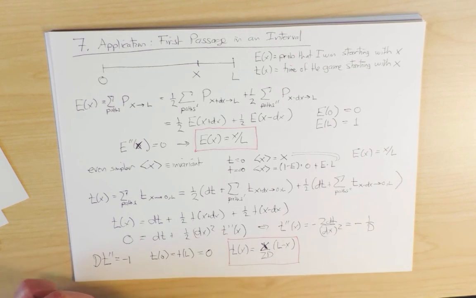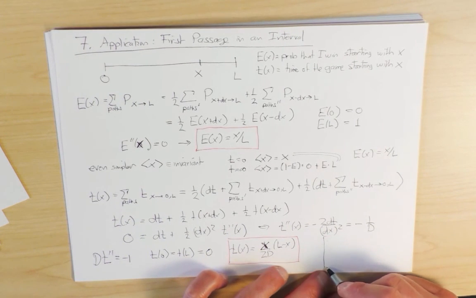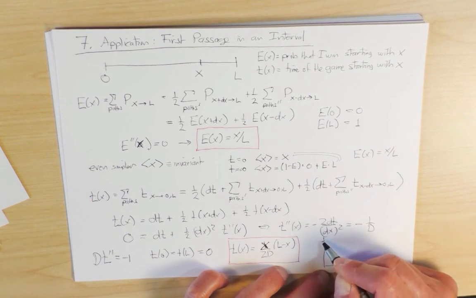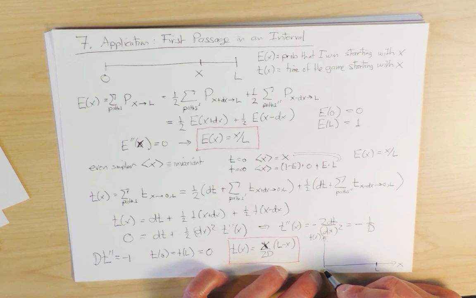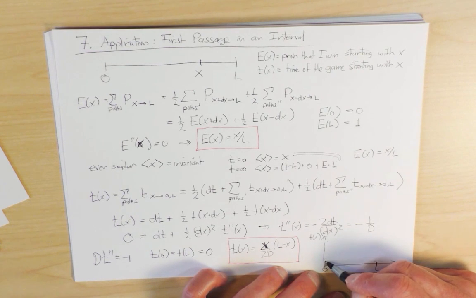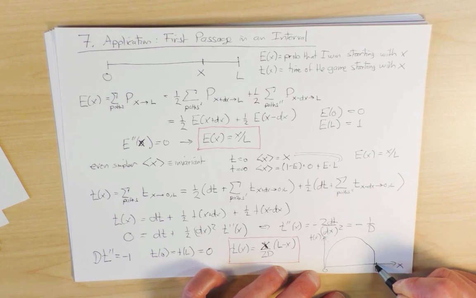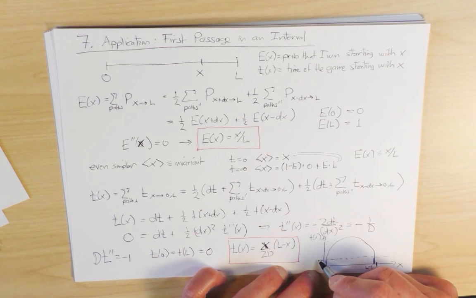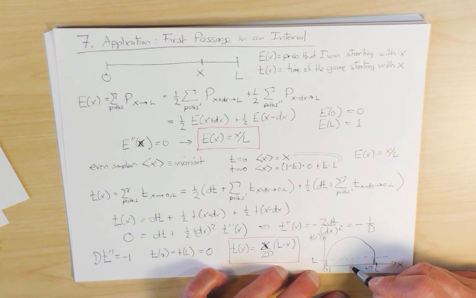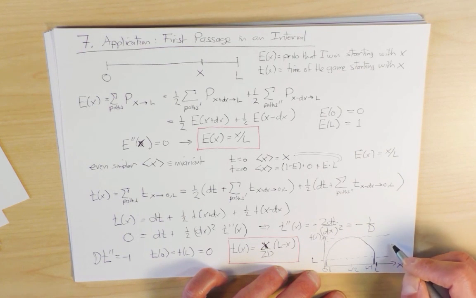And this simple equation actually has a lot of interesting meat to it. So let me plot this exit time, t of x, as a function of x. At x equals L it's 0, at x equals 0 it's 0, and it has the form of an upside down parabola, something like this. And notice that if x is equal to 1, or if x is equal to L minus 1, so here is 1 and here's L minus 1, then this exit time is of order L. Whereas if I start at the middle, here is L over 2, the height of this function is of order L squared.